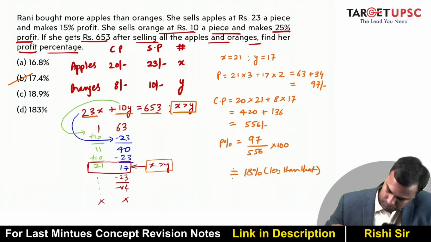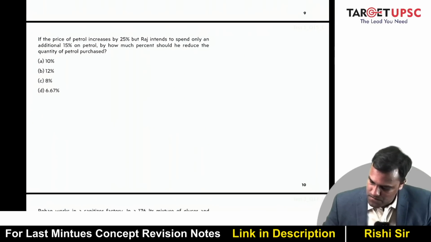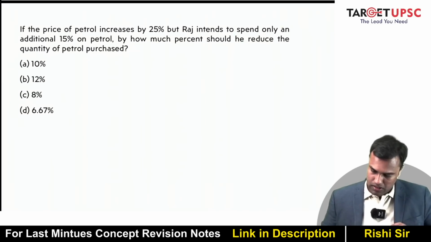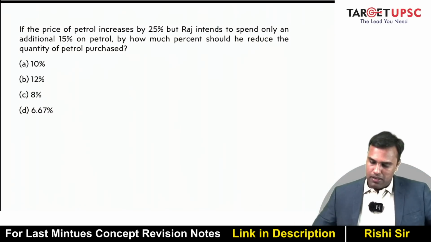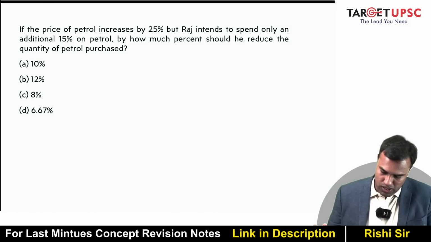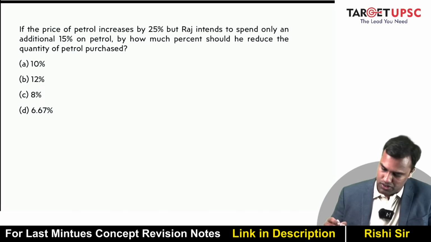Okay. All right. Let's move to the next question. It says, if the price of petrol increases by 25%, but Raj intends to spend only an additional 15% on petrol, by how much percent should he reduce the quantity of petrol purchased, right?